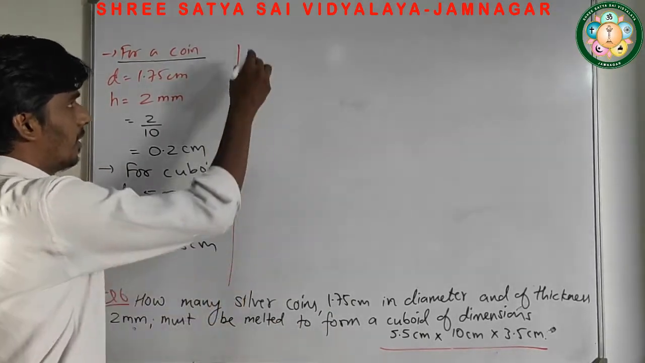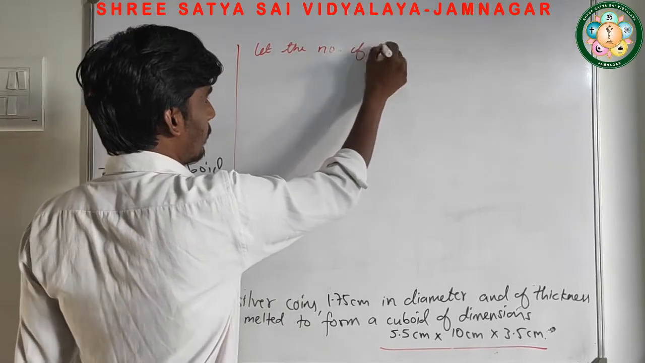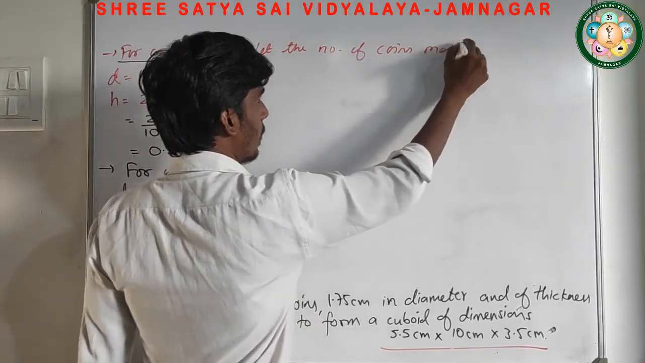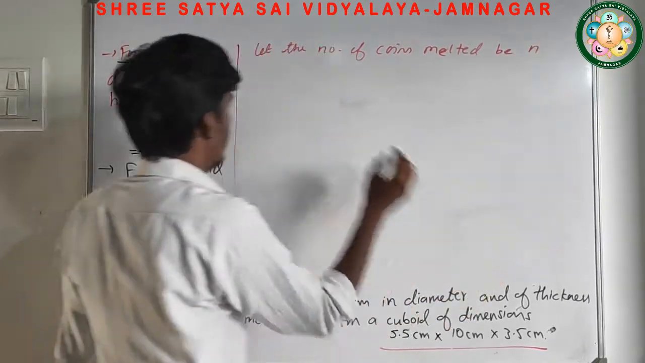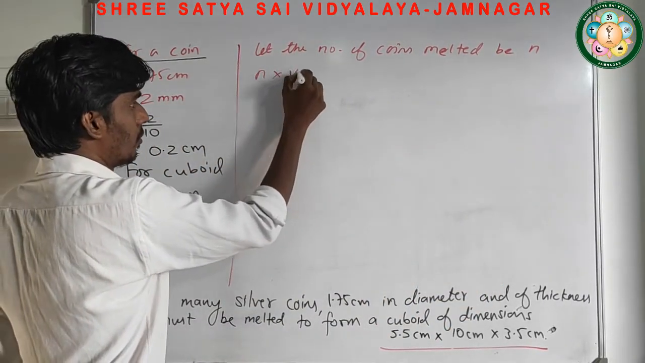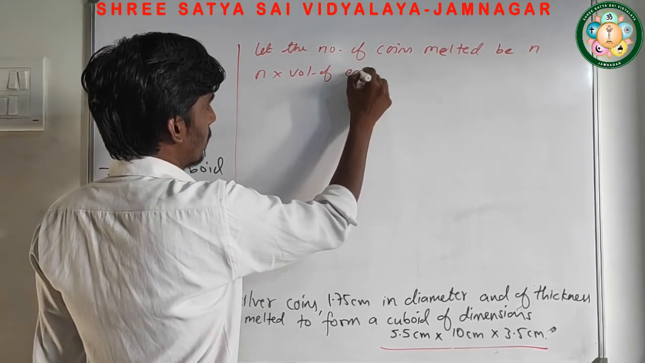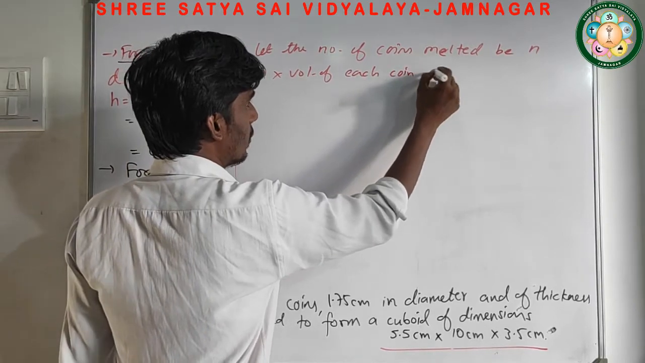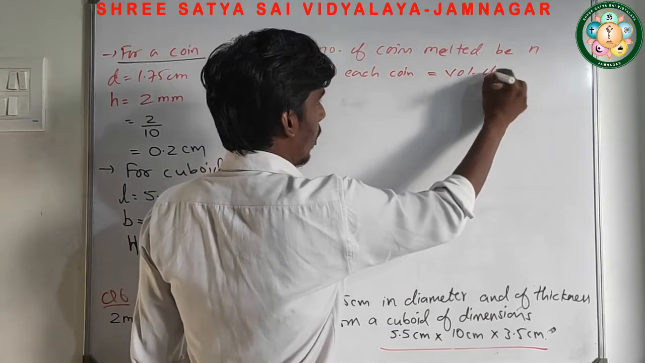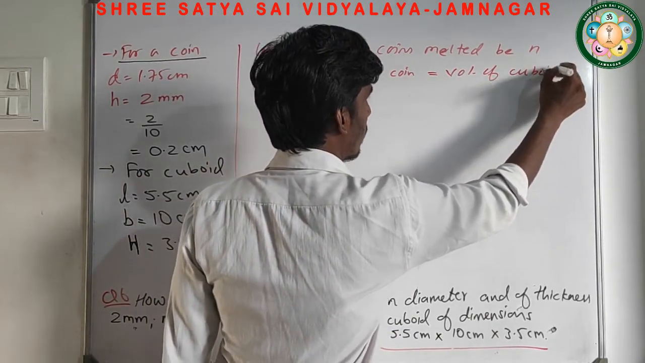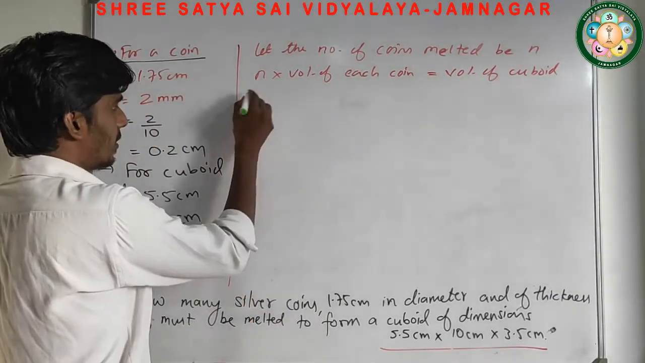So now we are going to find the number of coins. We don't know the number of coins, so let the number of coins melted be n. So n into volume of each coin is equal to volume of cuboid.